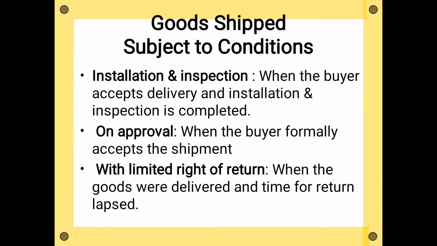I am approving this sale, and then only can you record this sale in your books. Third category: with limited right of return, when the goods were delivered and the time of return has lapsed. Sometimes, like on Amazon, if you purchase some goods, there is an instruction of 7-day return. That means when you receive these goods, you can return them within 7 days of delivery.